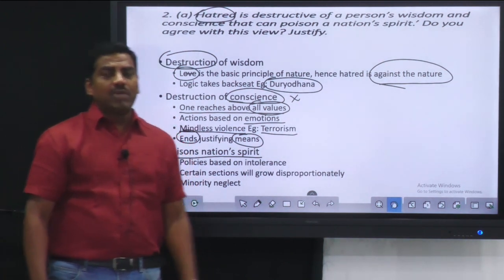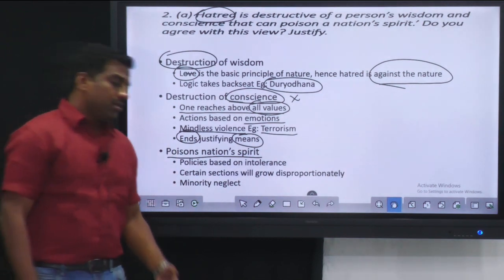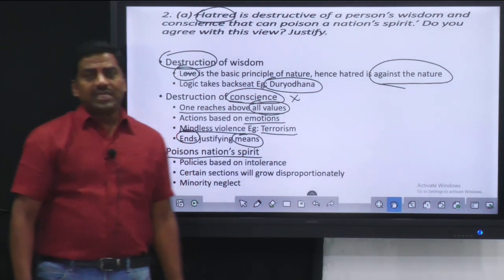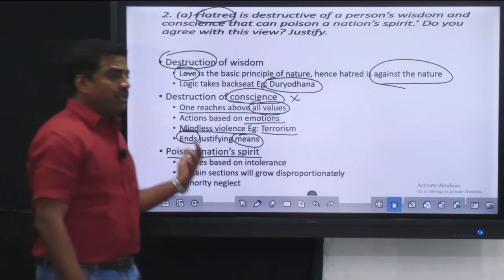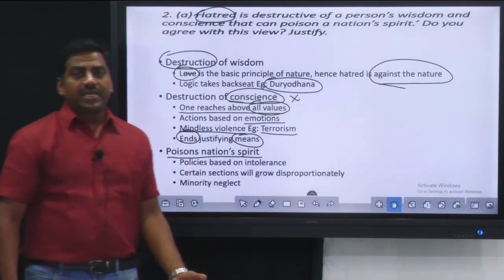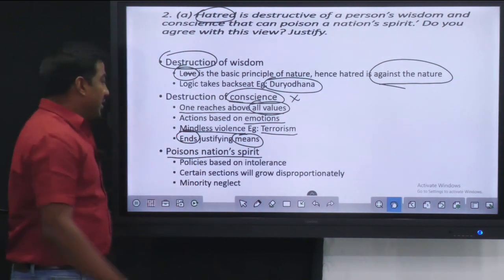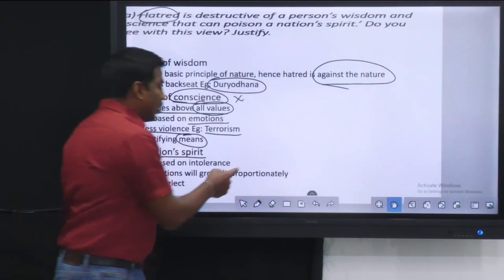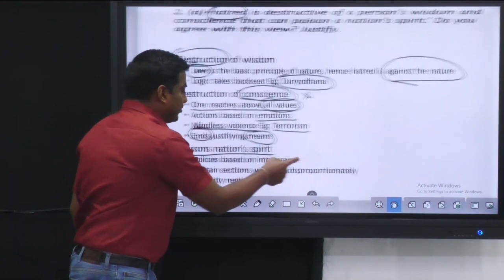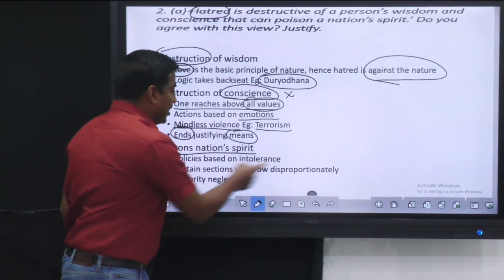That is the modern phenomenon that we are seeing. Maybe the cause of World War II was basically the hatred towards certain communities. That is what we have seen in Germany. Like that, the policies will be based on intolerance. Intolerance will come to the fore, and that will define the policies.